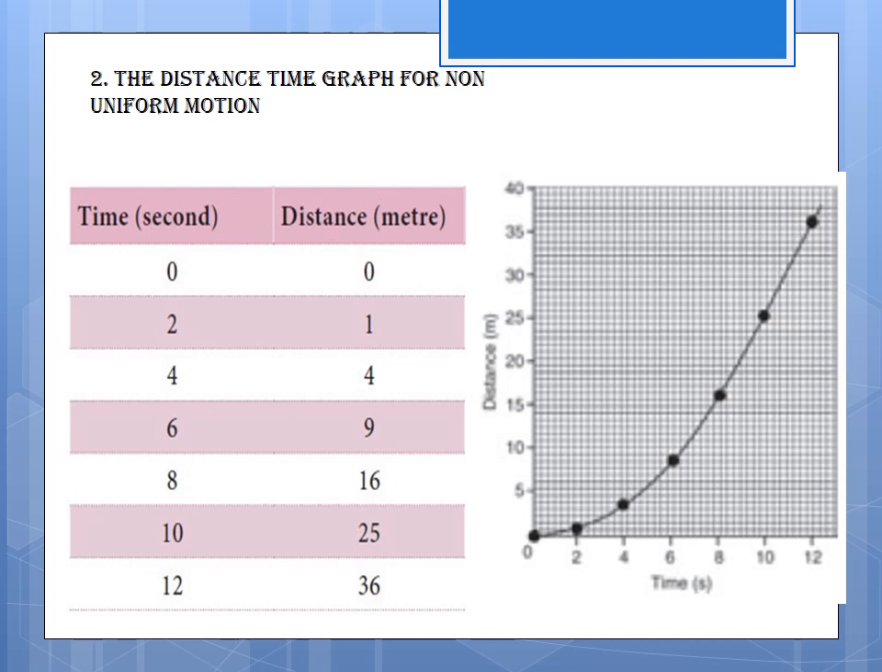That is not uniform. Here the distance and time are not uniformly related. If we plot a graph between the distance traveled and the time taken, it would be as shown in the figure. The distance-time graph for non-uniform motion. See the picture, everybody. See the graph.